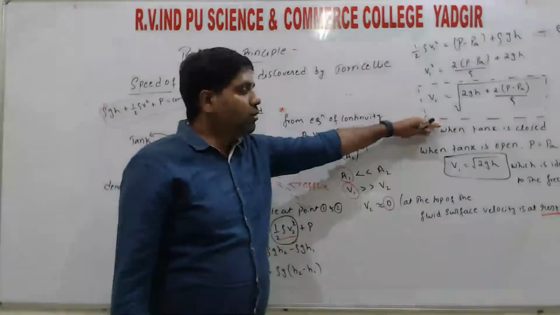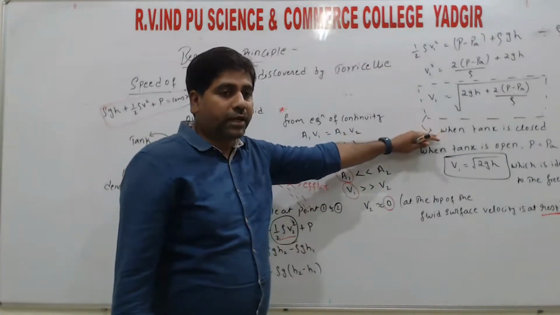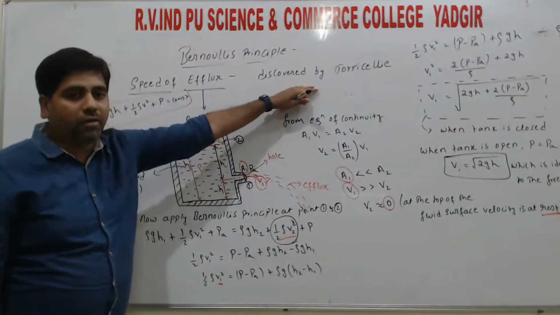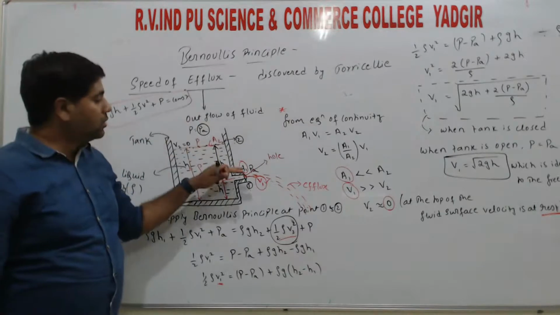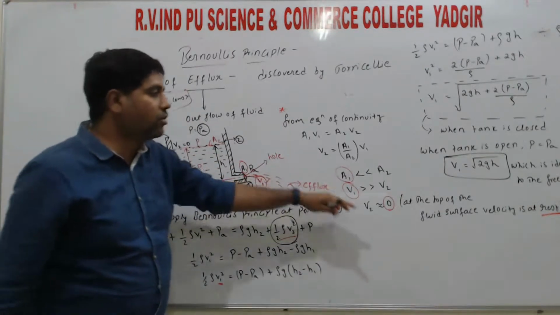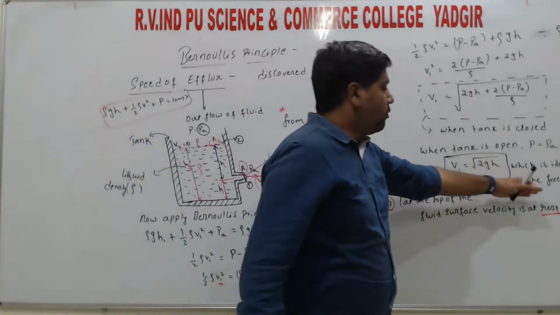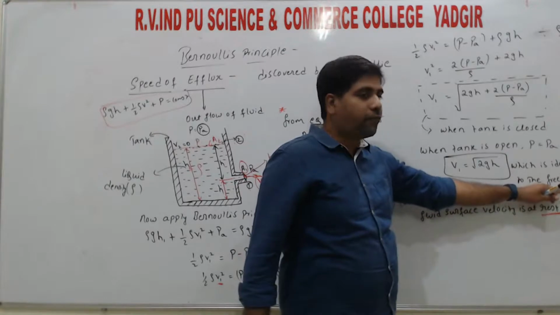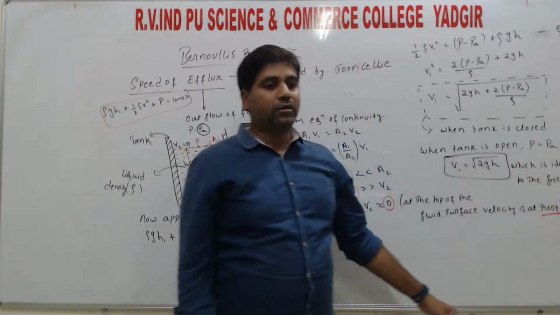It doesn't end here. The final conclusion is that when the tank is opened, the velocity of the fluid outflow is equal to the velocity of a free fall object, right?